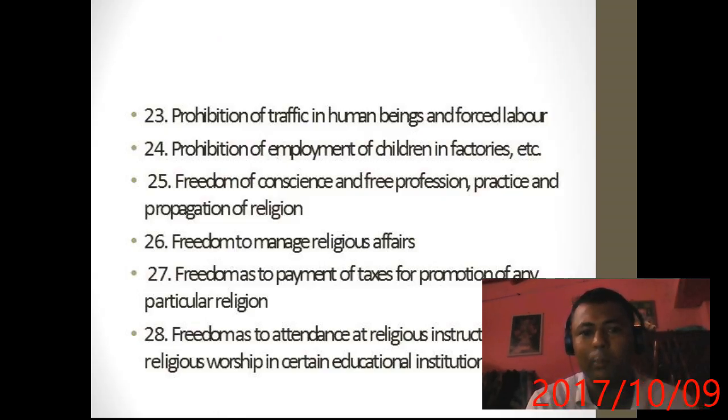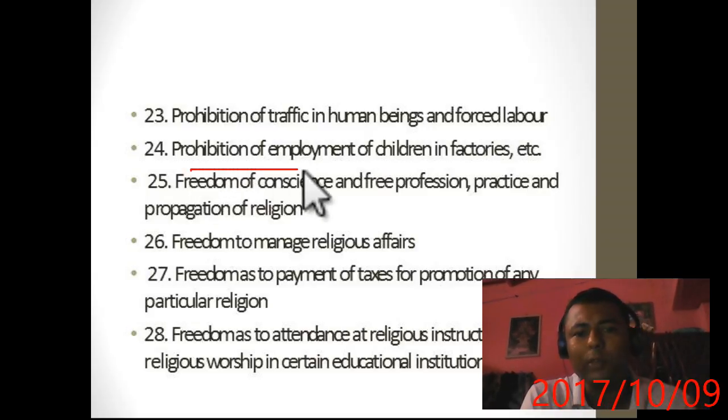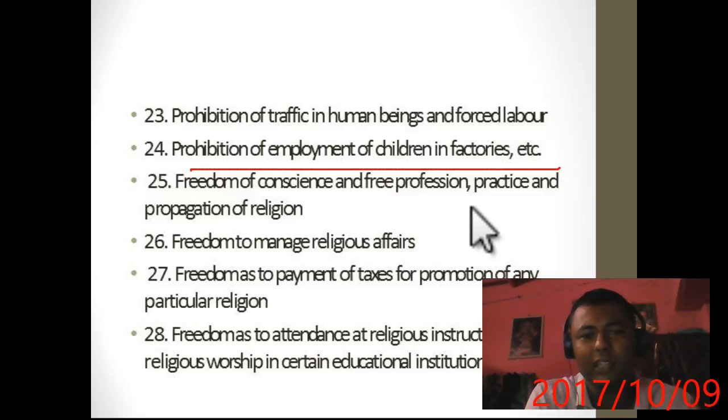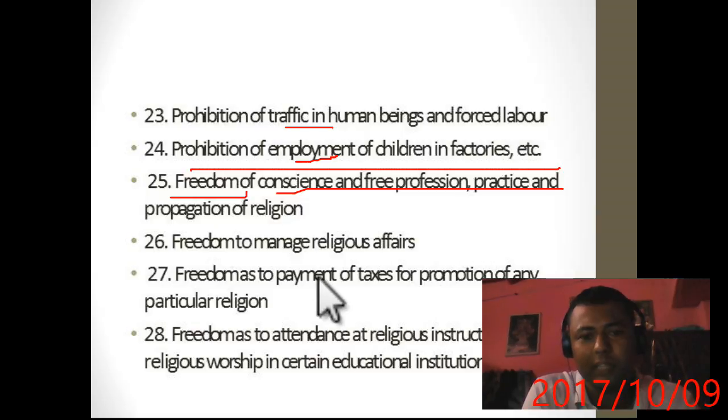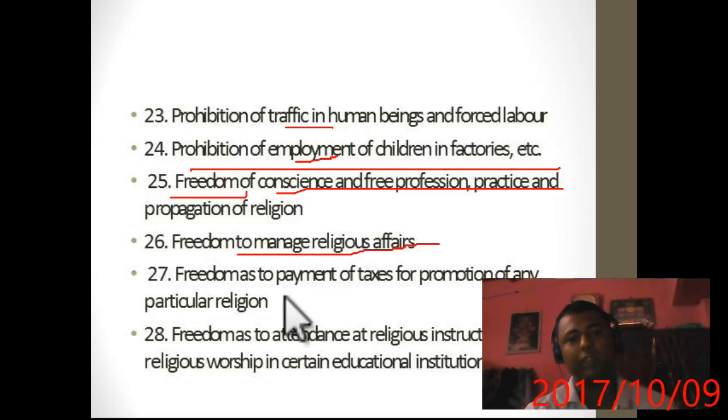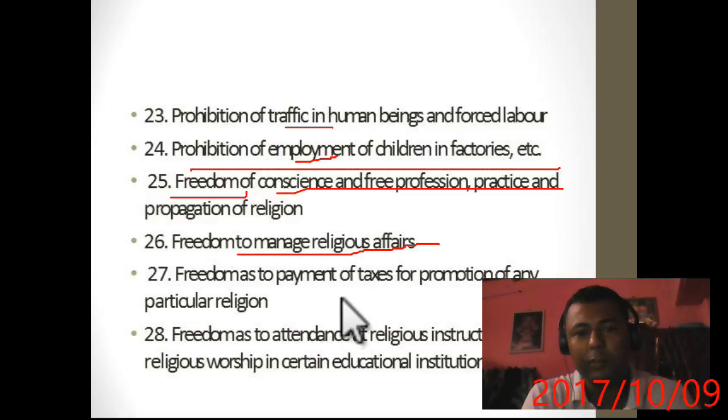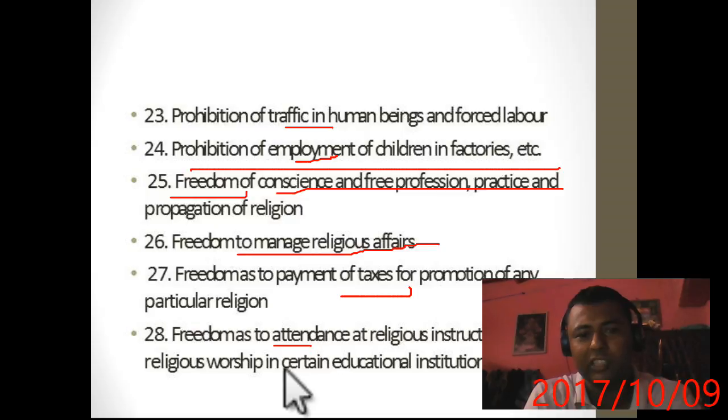Article 23, prohibition of traffic in human beings and forced labor. 24, prohibition of employment of children in factories for less than 14 years. Freedom of conscience, just remember: traffic, employment, children, conscience, and free profession, practice, freedom to manage religious affairs, that is, you can manage your religious affairs and denominations. Freedom to payment of taxes, remember taxes, and freedom to attendance at religious instruction and religious worship. Just remember the trick how to remember them.